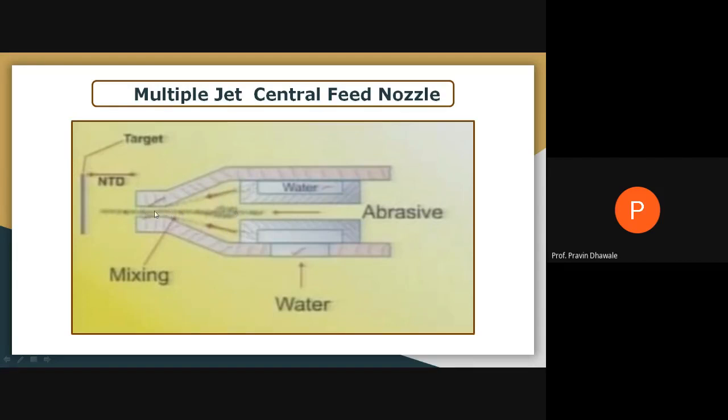So you are getting the mixture of abrasive particles along with a number of jets, multiple jets coming from the annular area. So proper mixing will take place, and at the outlet you are getting a high velocity jet. Again, this will be the nozzle tip distance and target. This is the third type of nozzle. Are you getting the difference?